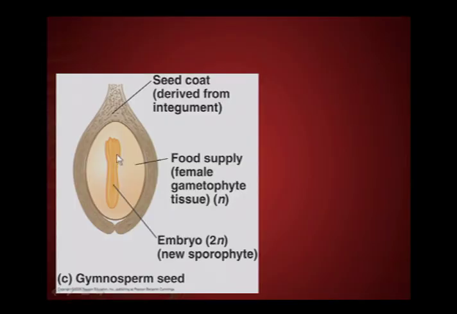So the zygote then will mitotically divide and grow into the embryo. The remainder of the gametophyte, which is haploid, will then form the endosperm of the seed. So conifers and other gymnosperms then will have a haploid endosperm. And then the surrounding diploid ovule tissue will develop into the seed coat of the seed.